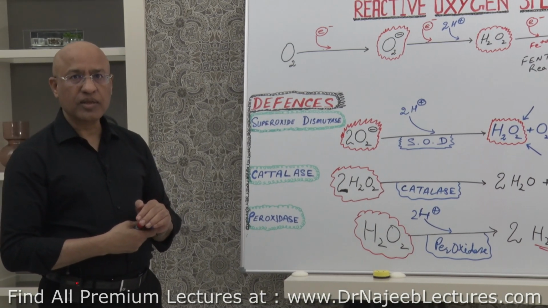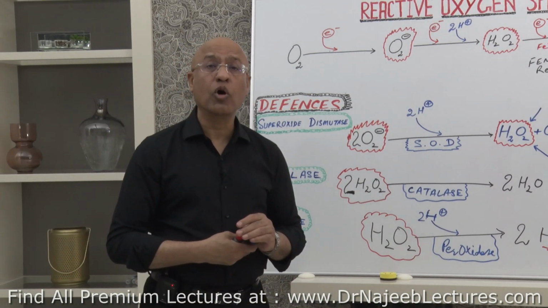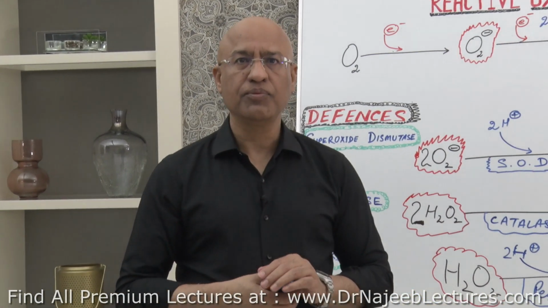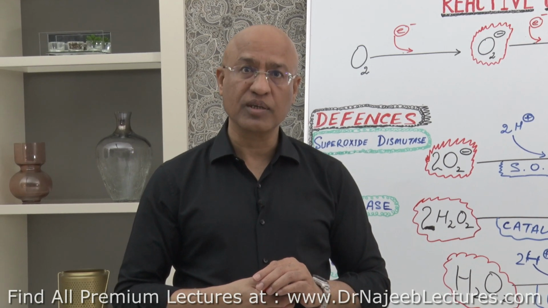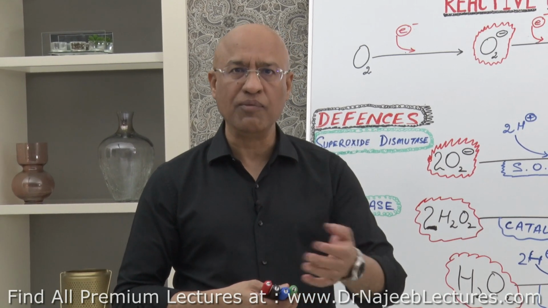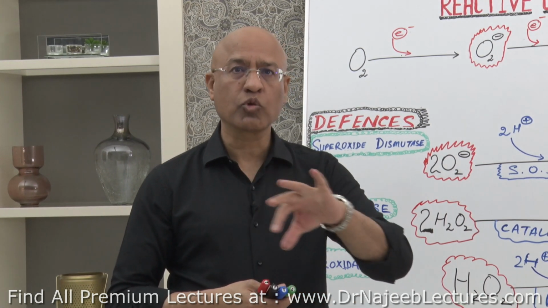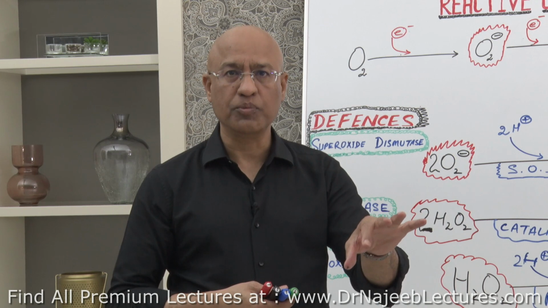So what we can see, listen carefully, those cells, either they are animal cells or plant cells or microbes, those cells which can survive in the presence of oxygen, and of course most of the living cells, just exclude the strict anaerobes.